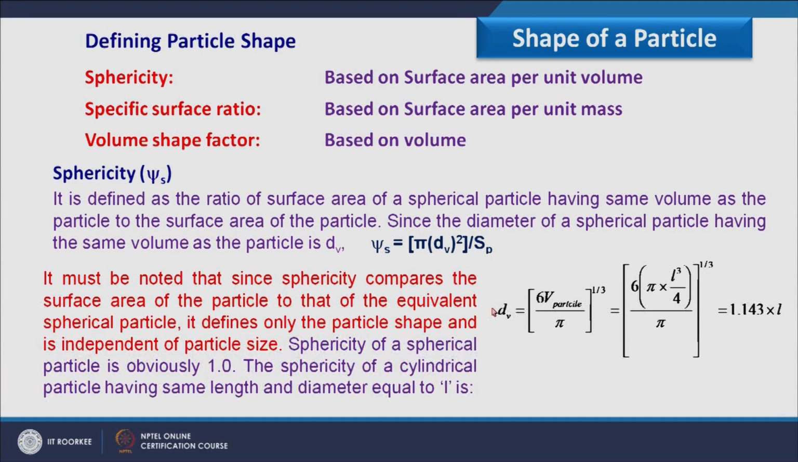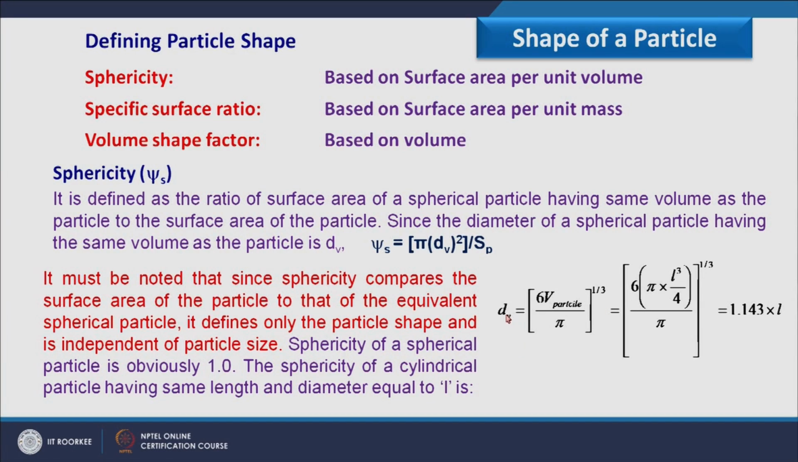Here I have shown one example to calculate the sphericity of a cylindrical particle which has length and diameter both equal to L. This dV is defined as the diameter of a sphere having the same volume as the particle.